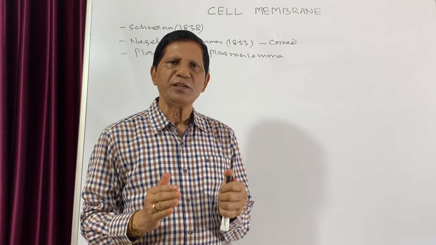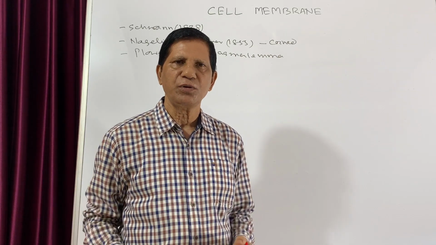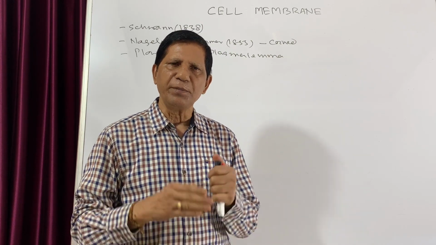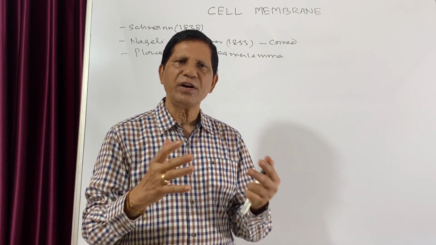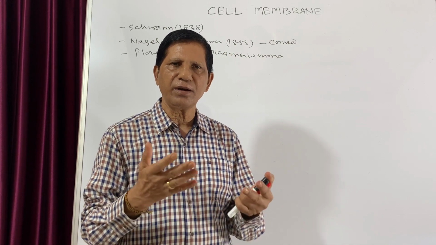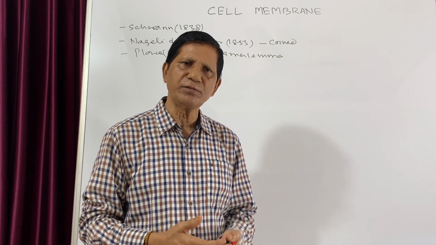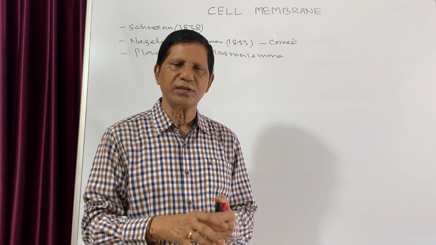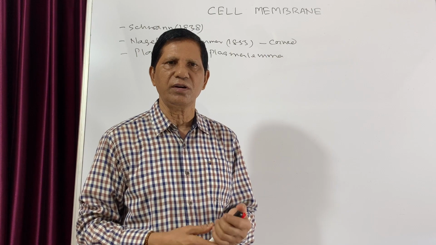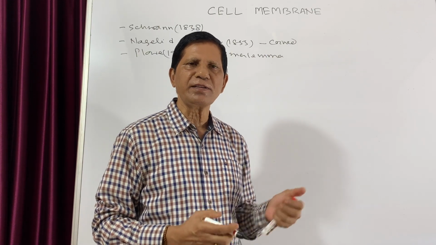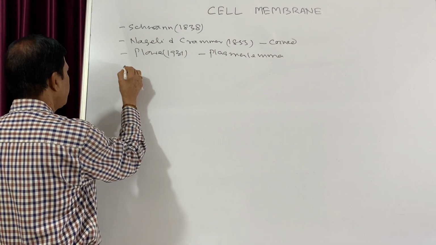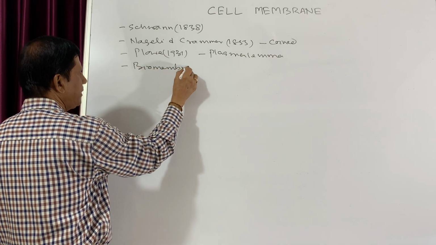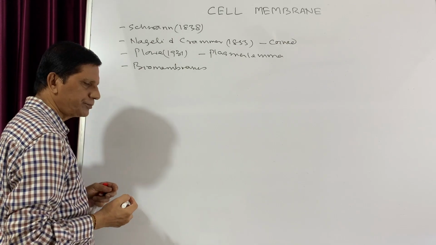Now this membrane is present in all types of cells, whether prokaryotes or eukaryotes. Even in eukaryotes, there are different organelles like mitochondria, plastids, endoplasmic reticulum, Golgi body, as well as the nucleus. That means all these membranes are almost similar in structure. That is why the membranes are also known as biomembranes. Biomembranes means all the membranes that are present in the cell.